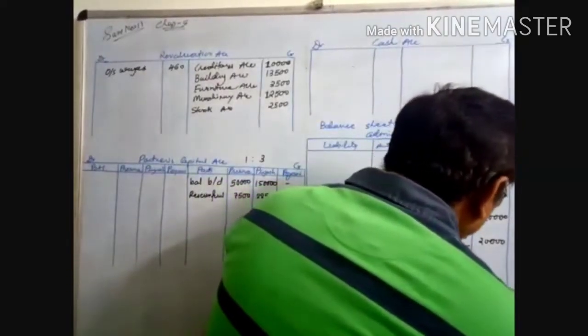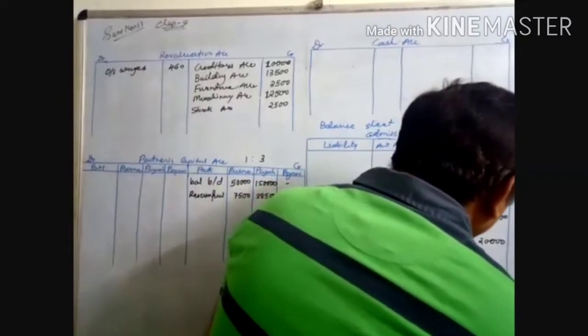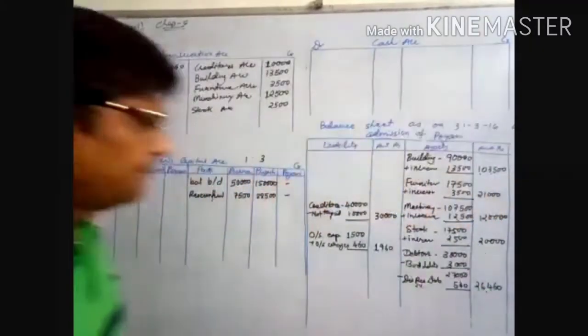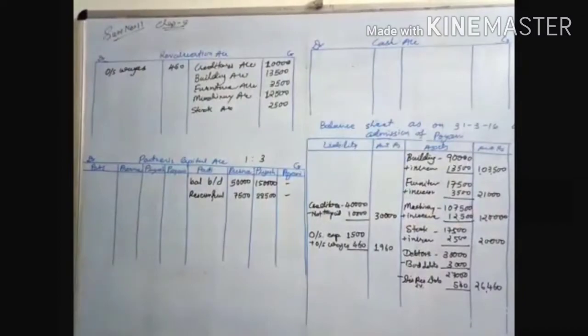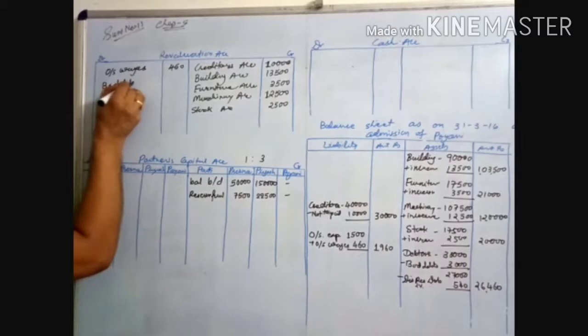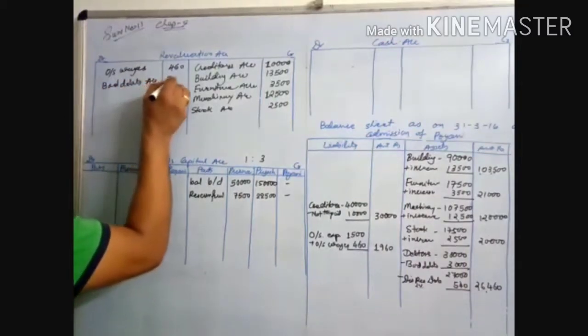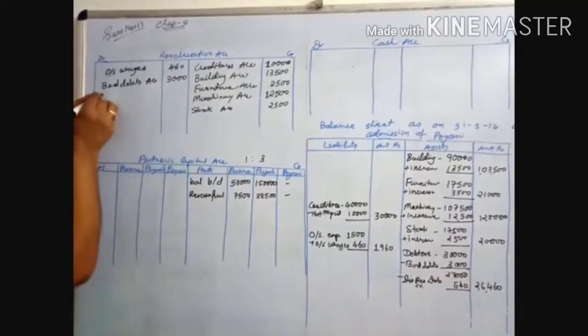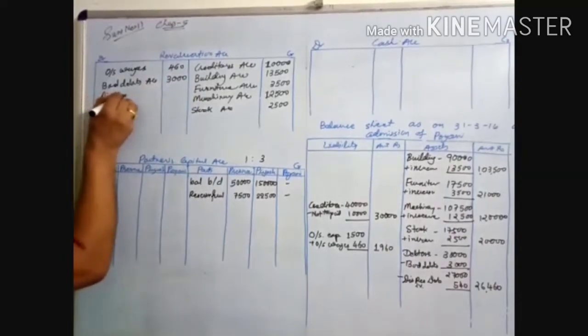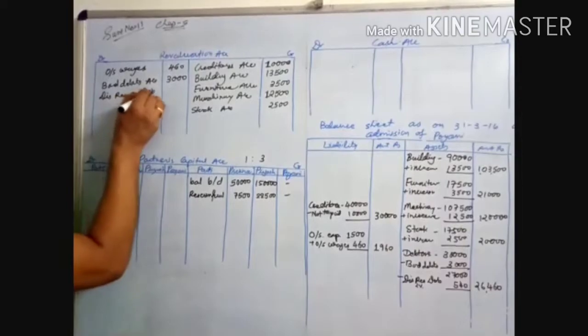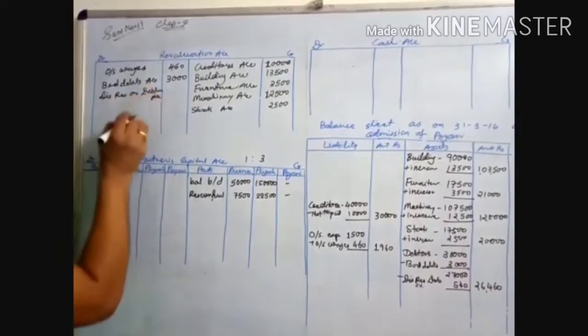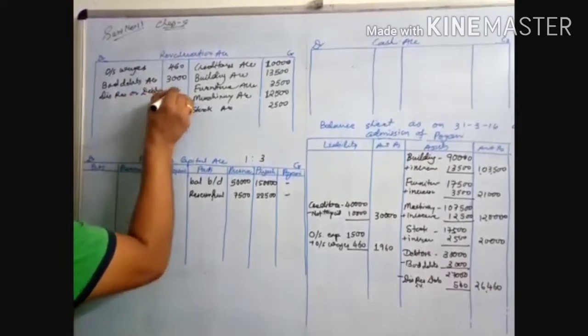So it is 26,460. Now both are a loss. So you write down bad debts account 3,000, discount reserve on debtors account 540.